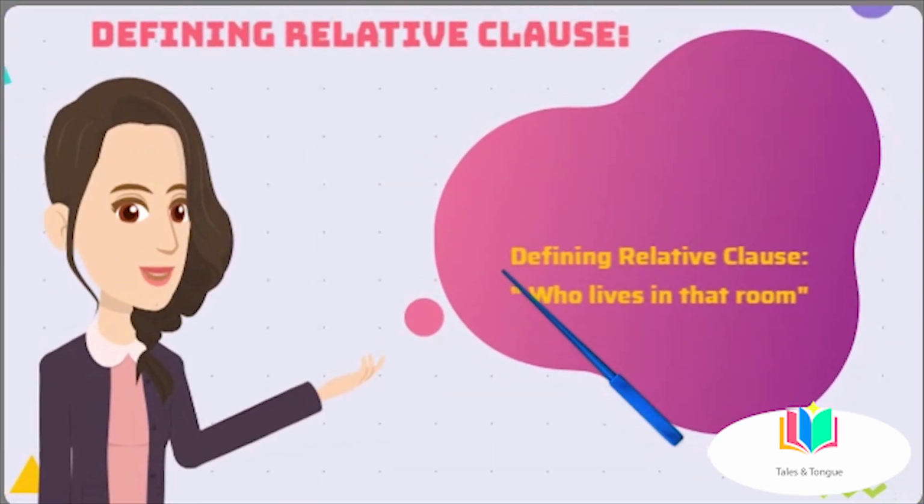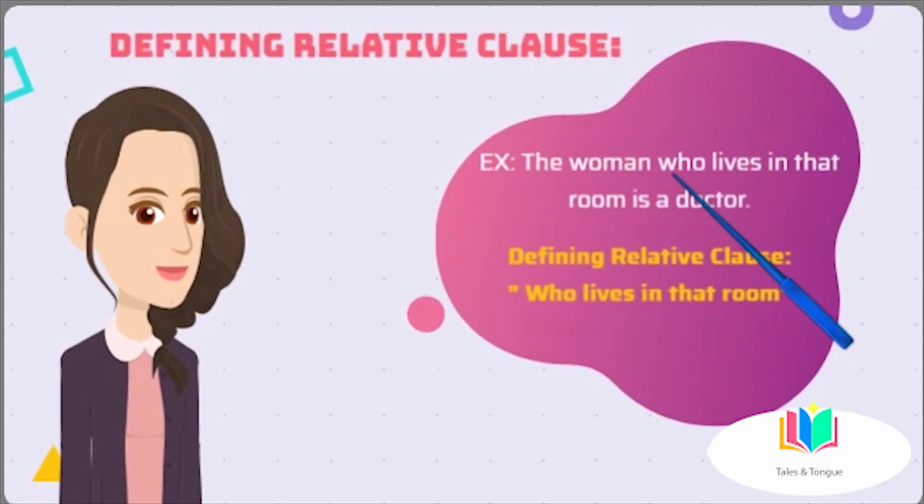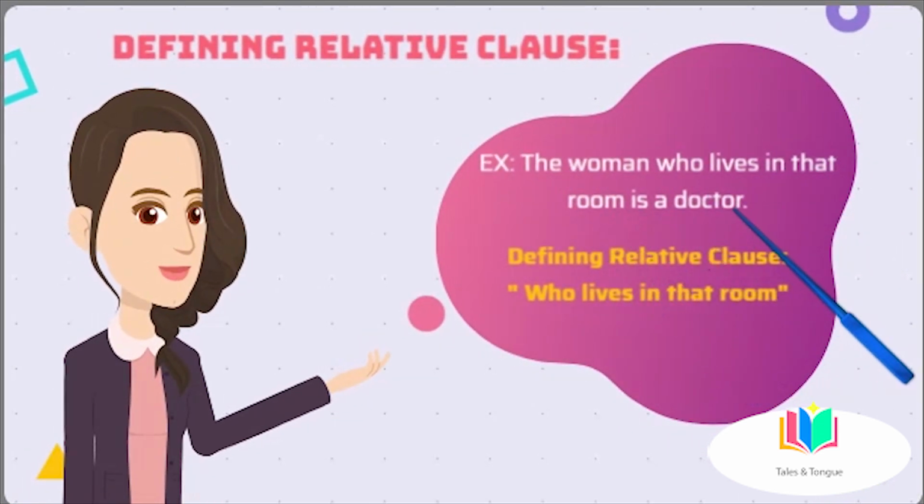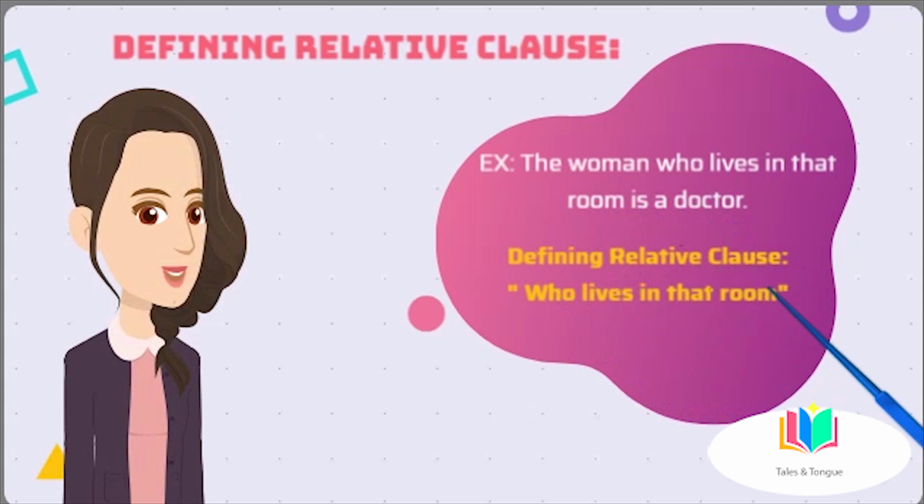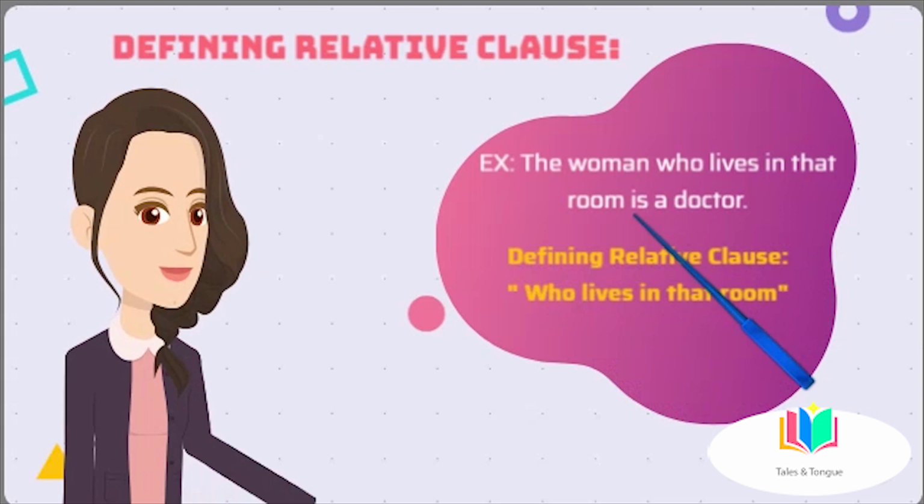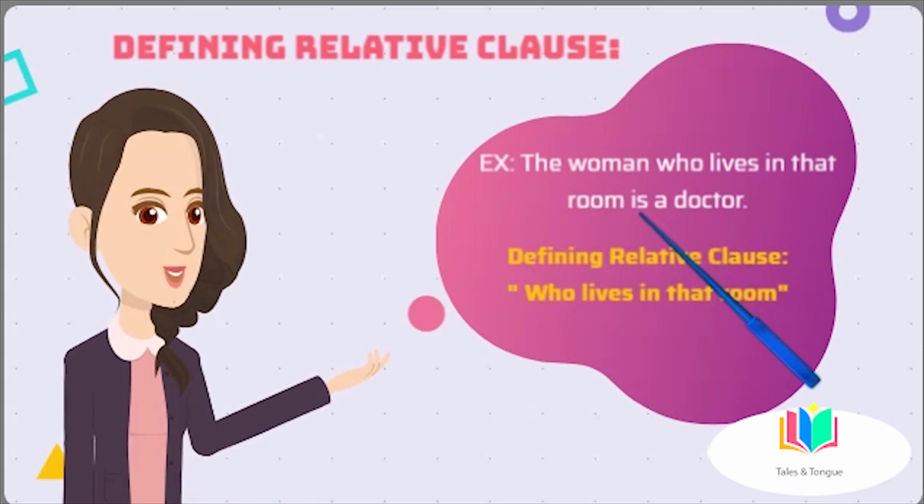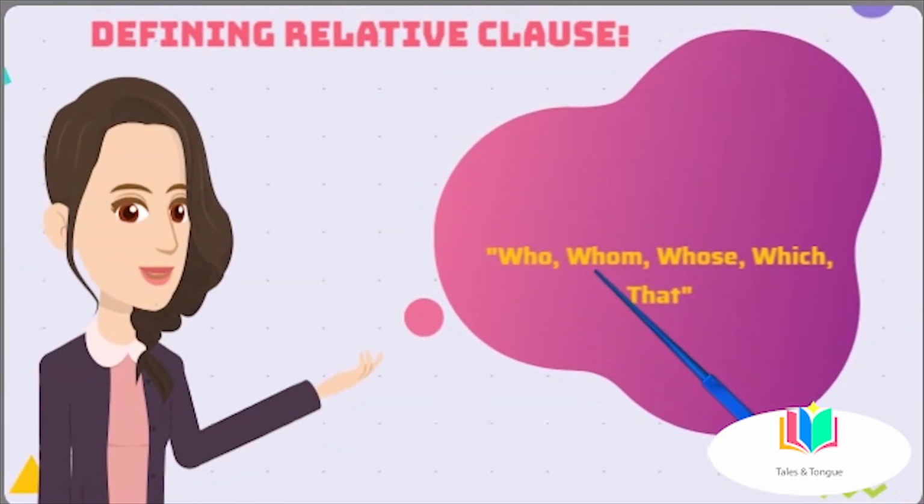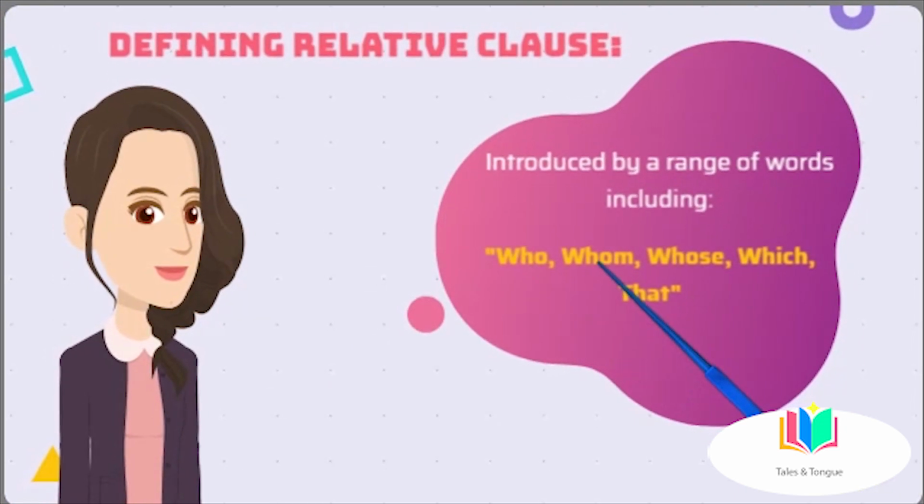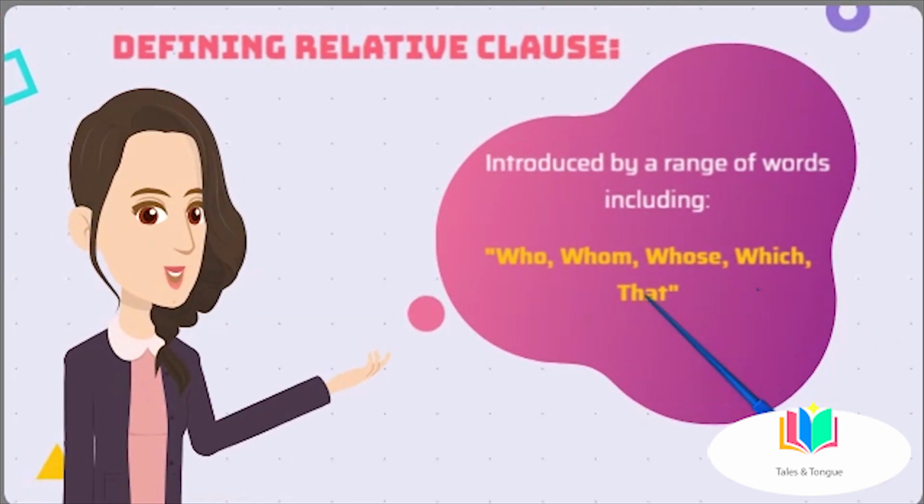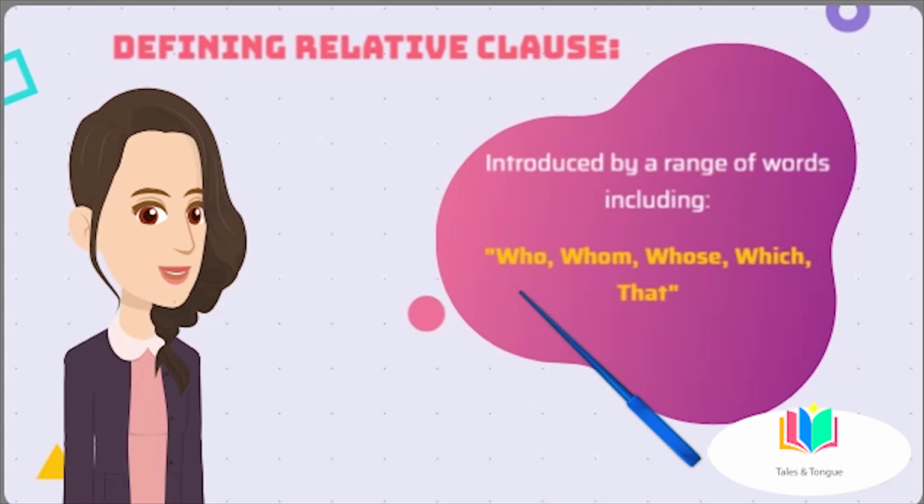For example, the woman who lives in that room is a doctor. In this sentence, who lives in that room is a defining relative clause that tells us which woman we are talking about. Without this information, the sentence would be incomplete. Defining relative clauses can be introduced by a range of words, including who, whom, whose, which, and that. We'll cover these words in more detail later.